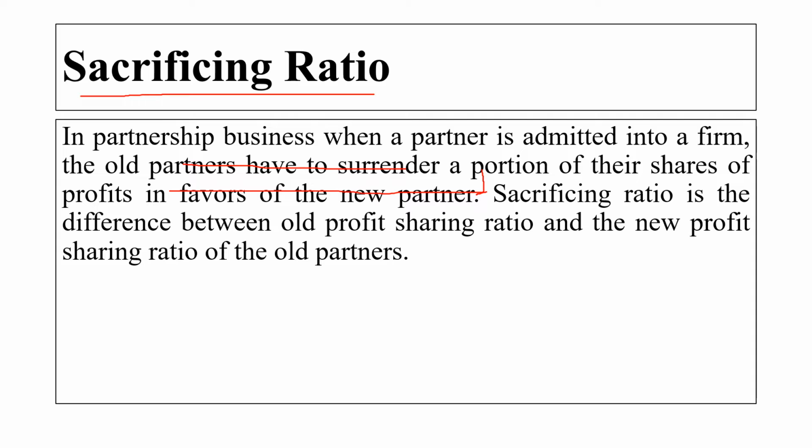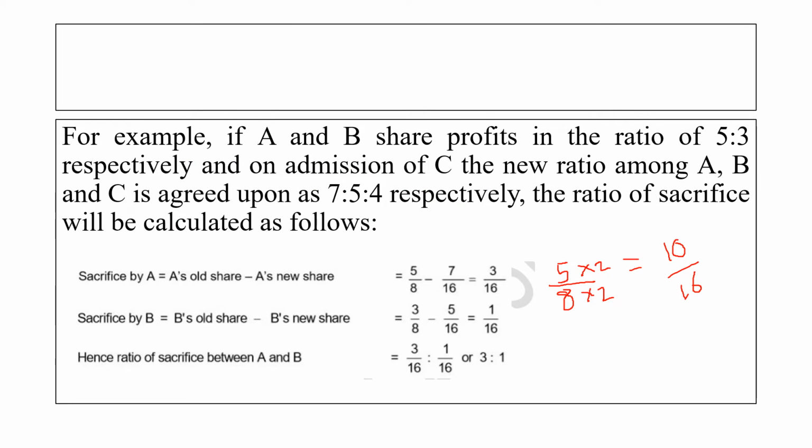Sacrificing ratio is the difference between the old profit sharing ratio and the new profit sharing ratio of the old partners. Okay. Here we will see an example of sacrificing ratio. The example is: A and B share the profit in the ratio of 5:3 respectively, and on the admission of C, the new ratio among A, B, C is agreed upon as 7:5:4 respectively. The ratio of sacrifice will be calculated as follows.